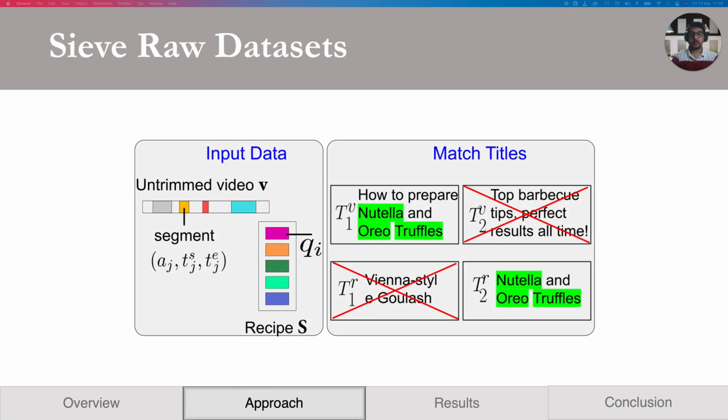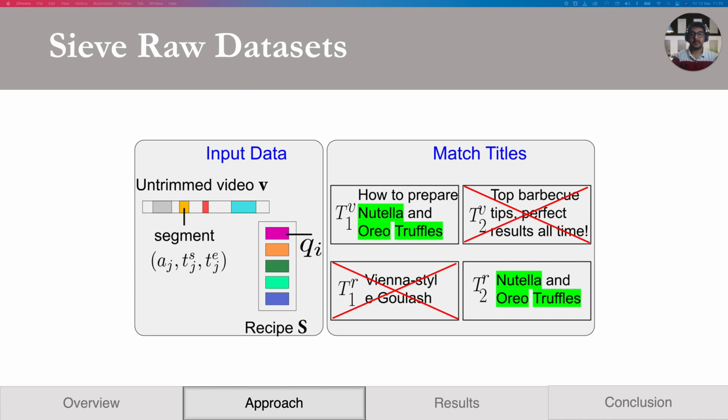Now let's dive into our approach, Sieve and Swap. In the current work, we focus only on the cooking domain videos. However, our approach is general and can be applied to other instructional videos. We utilize the unlabeled videos from HowTo100M and recipe articles from the Recipe1M dataset.